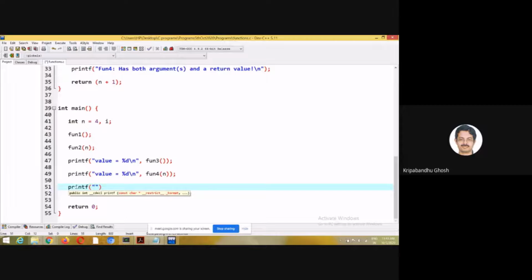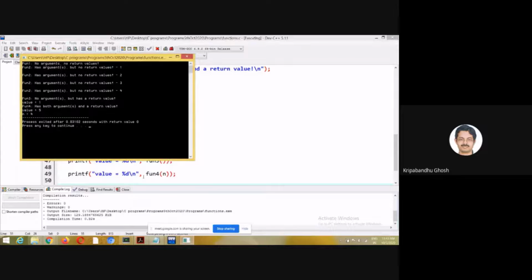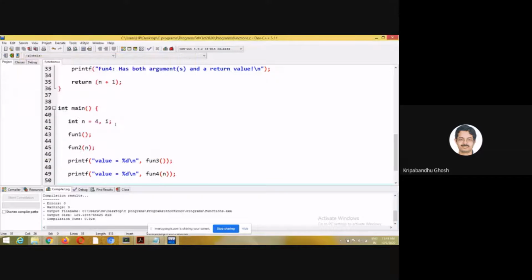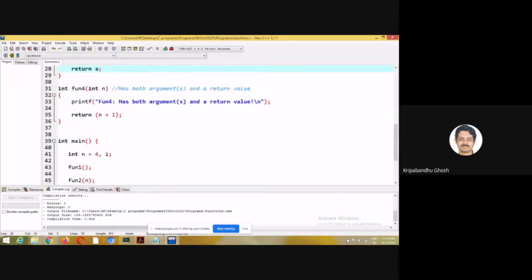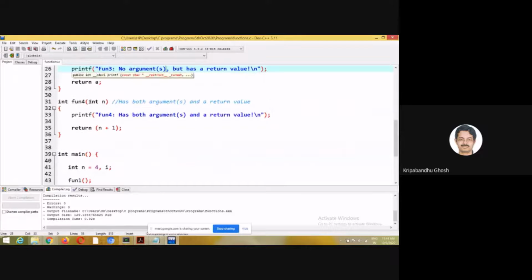Printf. So can you see this? This is one important point. See that n, in this case, is 4, right? And in function 4, I have passed the value of n to here. So it receives n. So if you print n here,